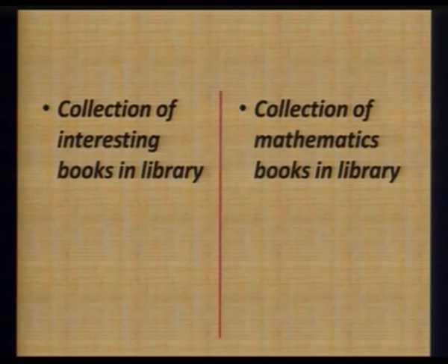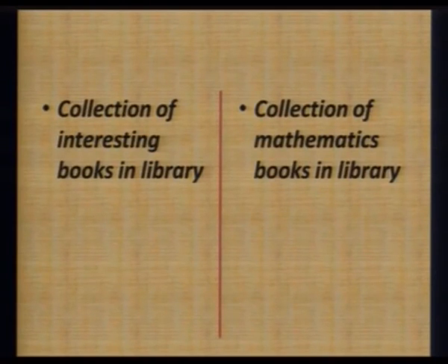Let us go through some more examples. Here we have two types of different collections. One collection is the collection of interesting books in the library. Another is the collection of mathematics books in the library. If we see the first one, the question arises, how will we decide which book is interesting, because it will depend on the interest of the individual.